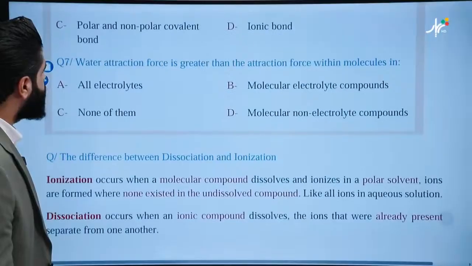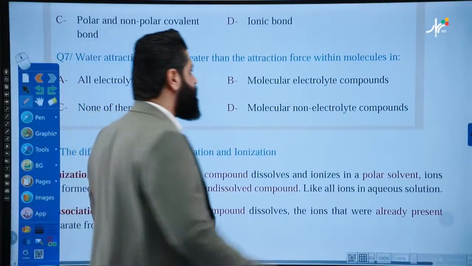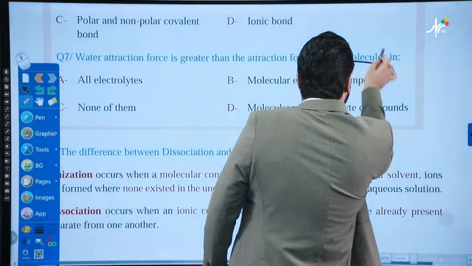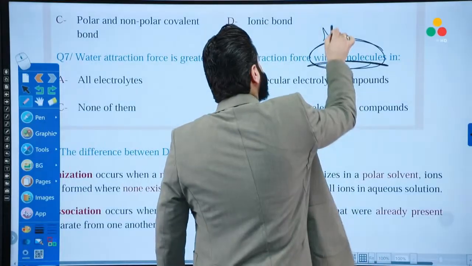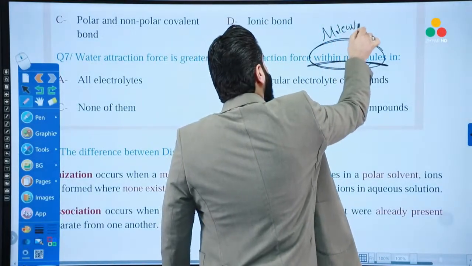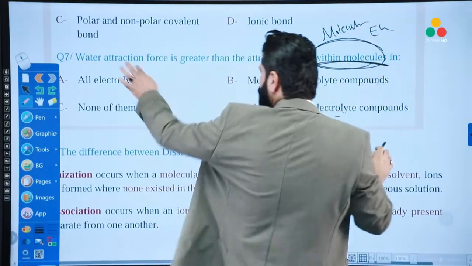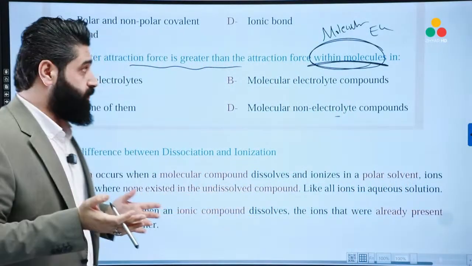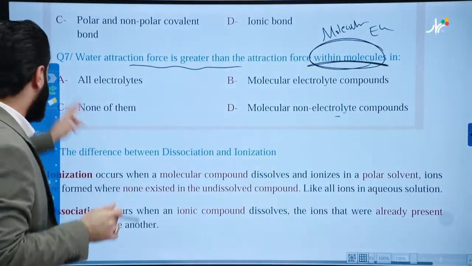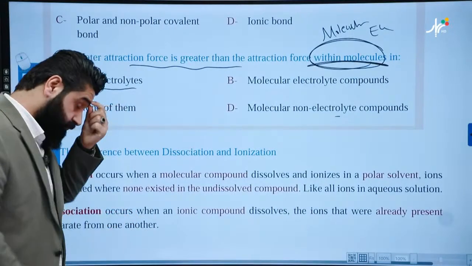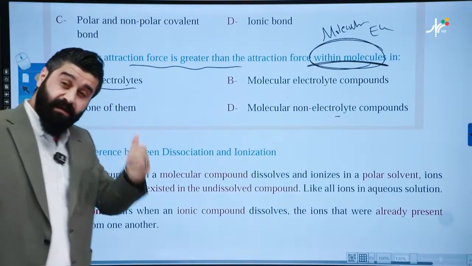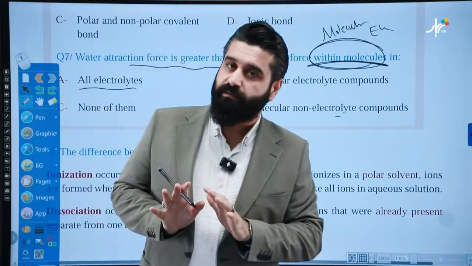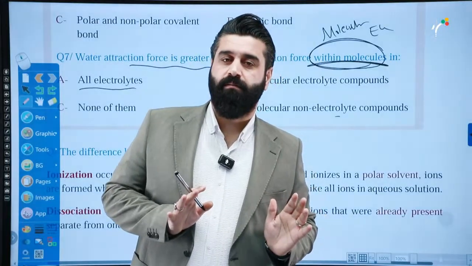Water attraction force is greater than the attraction within the molecule. Again, we need to have a molecular electrolyte, because you know water attraction is greater than the attraction of the covalent bond. Okay? So molecular electrolyte. All the electrolytes, some of them are molecular, some of them are ionic.